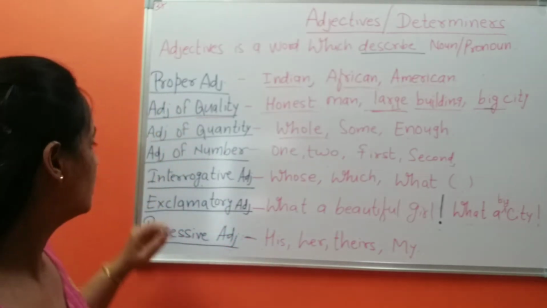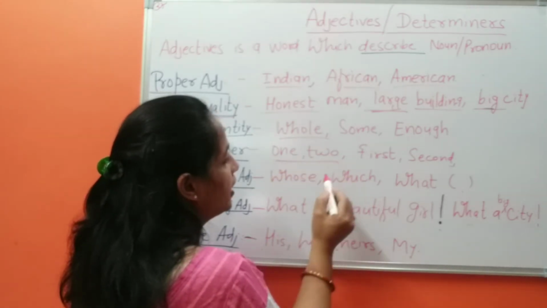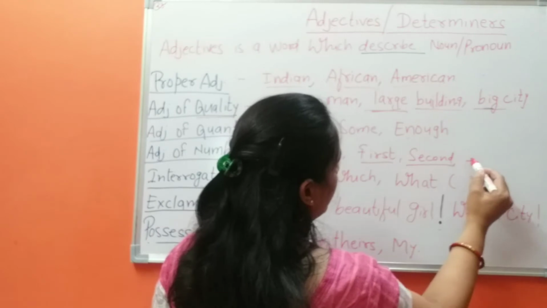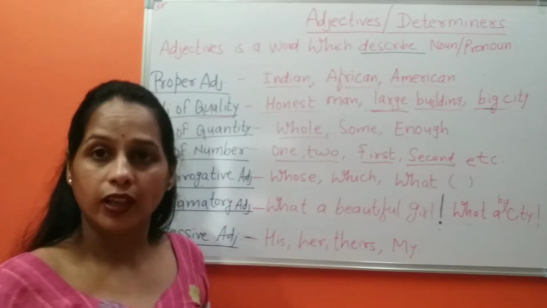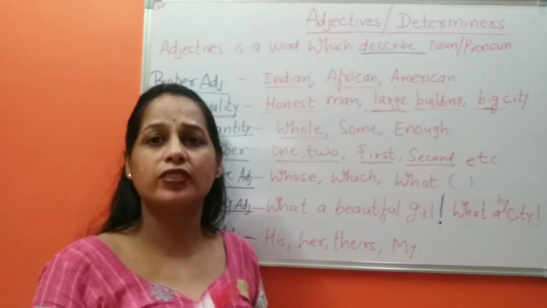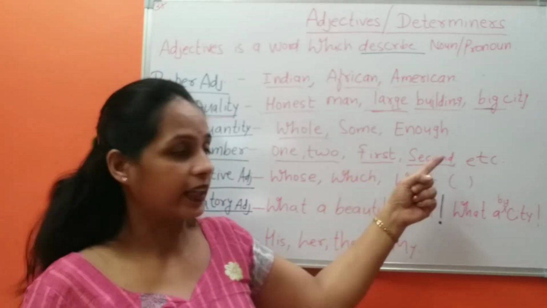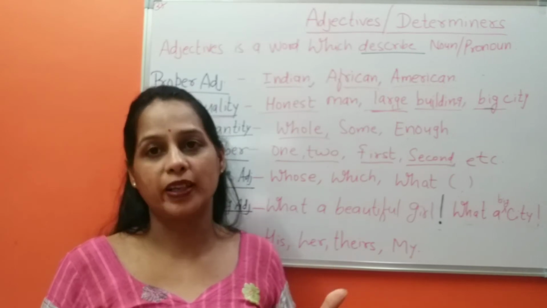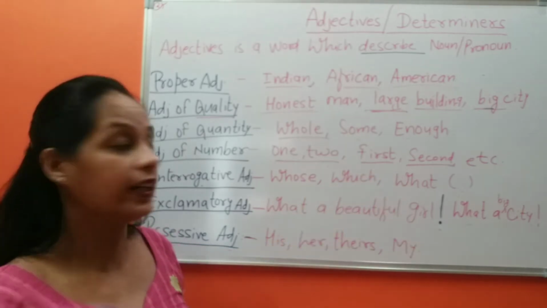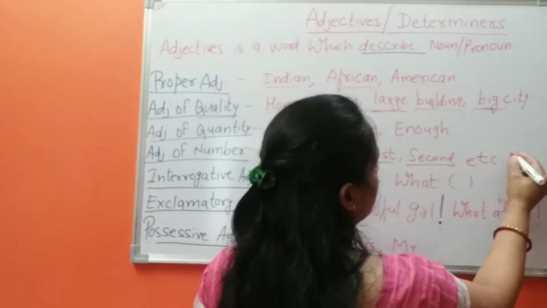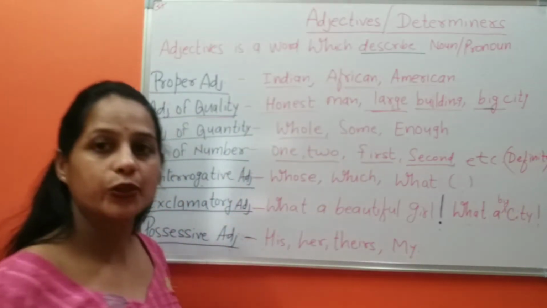Let's move on to others. Adjectives of number. 1, 2 are cardinal, and first, second, etc. are called ordinal. 1, 2, 3, 4. I have 3 books. These are cardinals. First, second. He came first in the running competition. So here this is cardinal, this is ordinal, and it is definite. It shows the definite number.